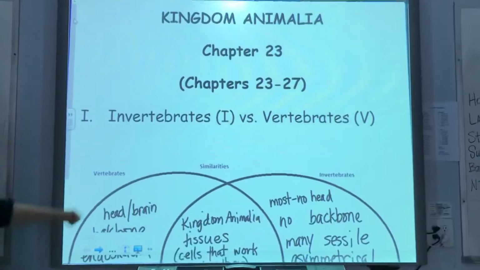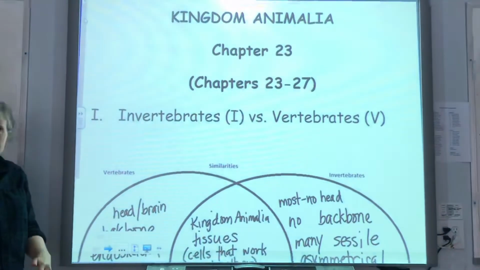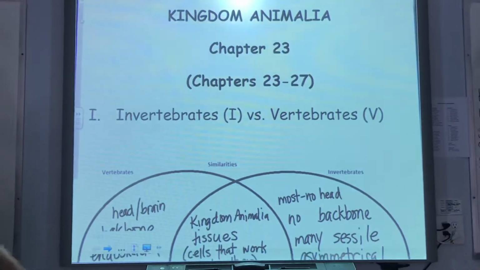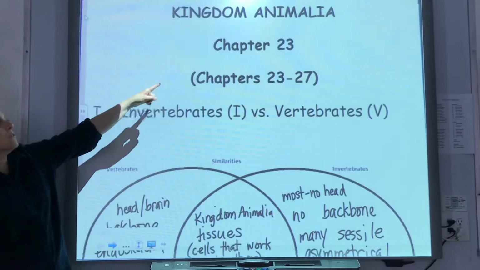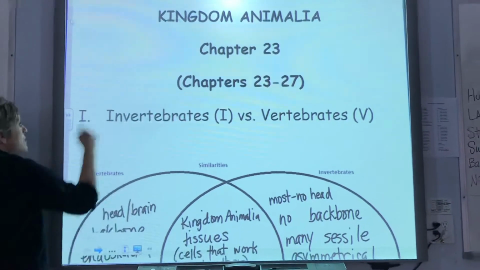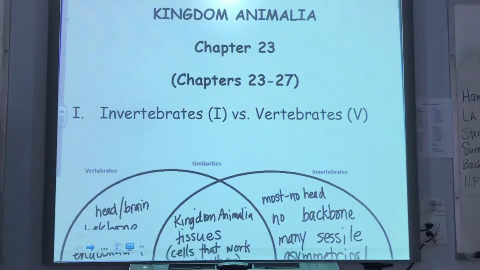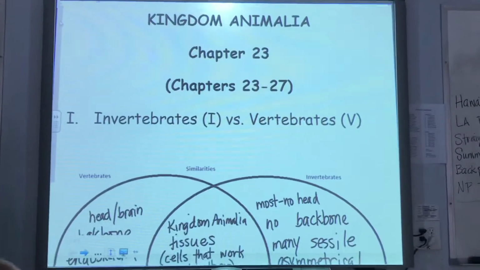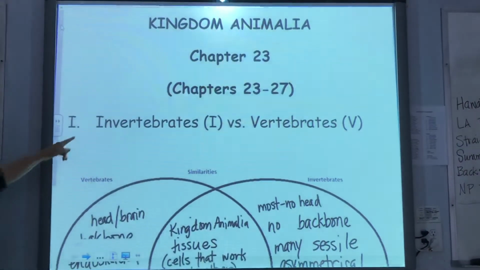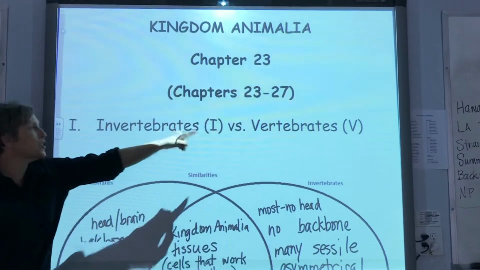Okay, biology, welcome to Kingdom Animalia, which means zoology, the study of animals. You will find this information beginning in chapter 23 of your textbook. It goes from chapters 23 through 27. There are two major categories of animals. The two major categories of animals are invertebrates and vertebrates.